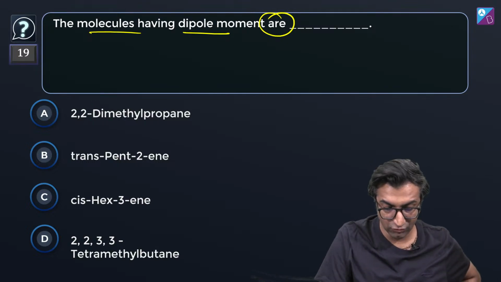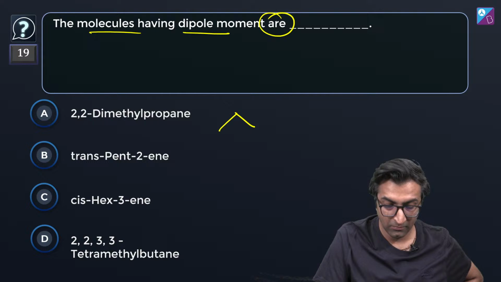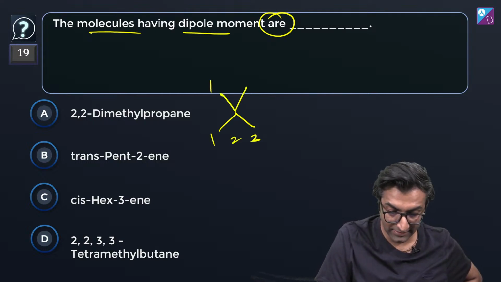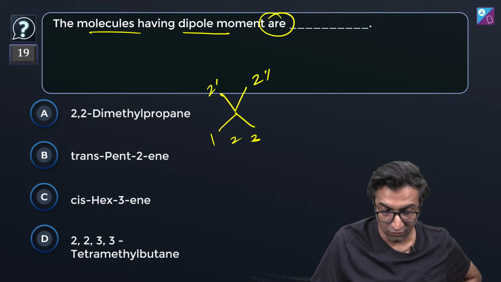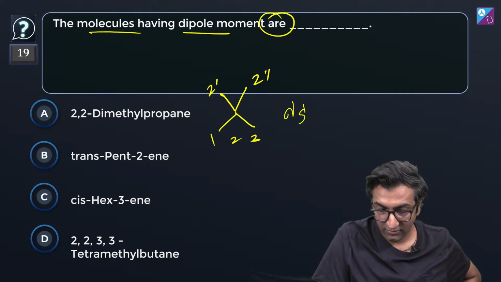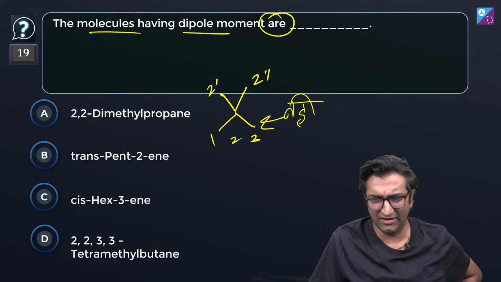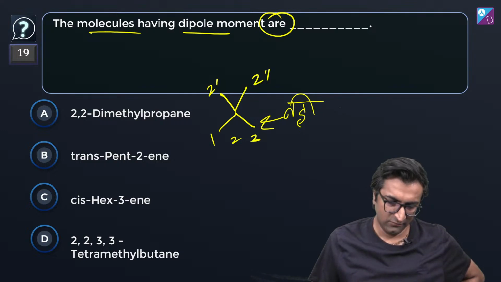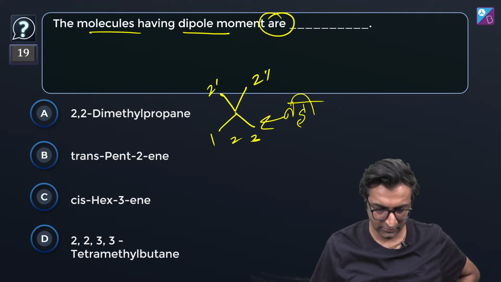Let's do this one first. I'll do the first one for you. Propane बना लिया. 1, 2, 3. 2, 2, 1 dash और नहीं. This is 2 dash and 2 double dash. 2, 2 dimethyl propane. अच्छा, ठीक है. लगता है इसका तो नहीं होगा. No dipole moment here, right? Looks like it, just crudely speaking. Can you draw the rest of them? I'll draw the last one as well.